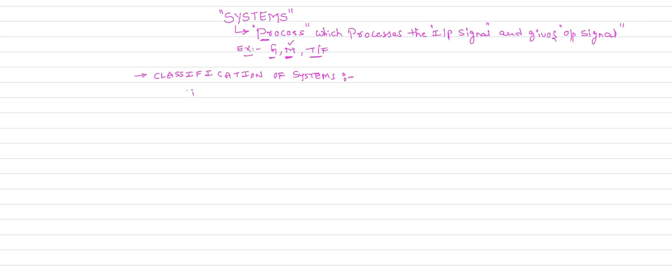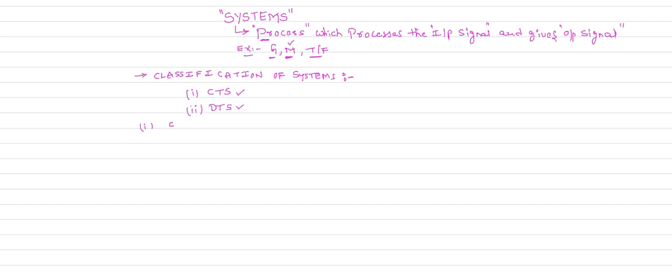Number one is continuous time systems, CTS. How do we classify signals? Signals are classified into two types: continuous time signals and discrete time signals. Like signals, we classify the systems also into two types. One is continuous time systems, another one is discrete time systems. First we will look into the continuous time system. What is a continuous time system?